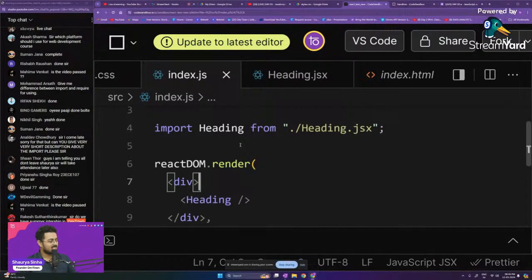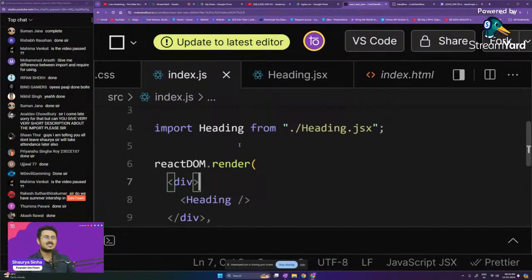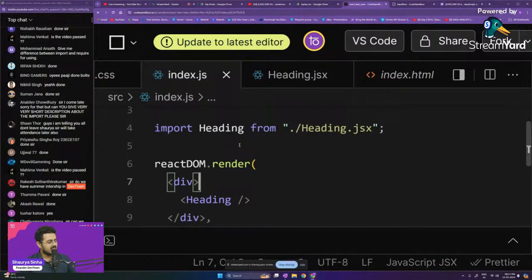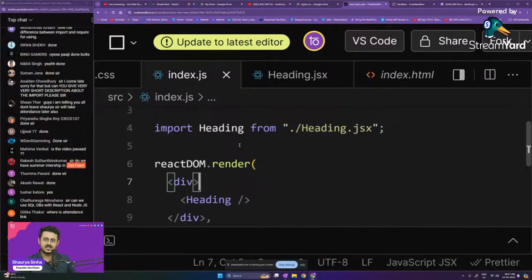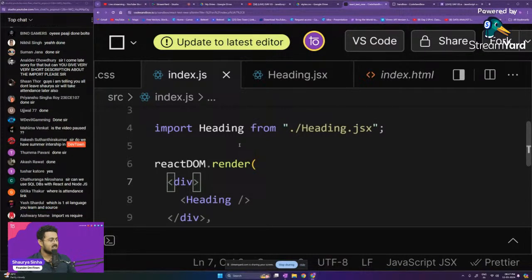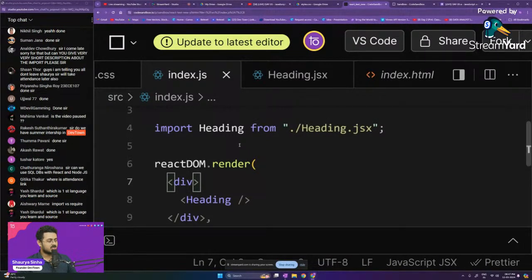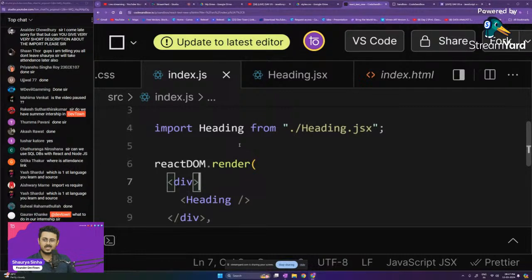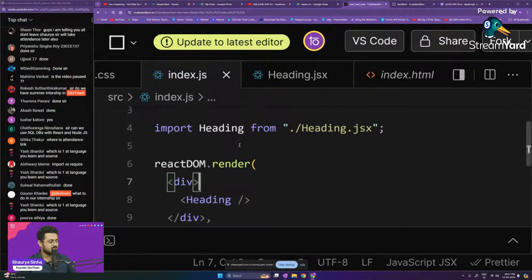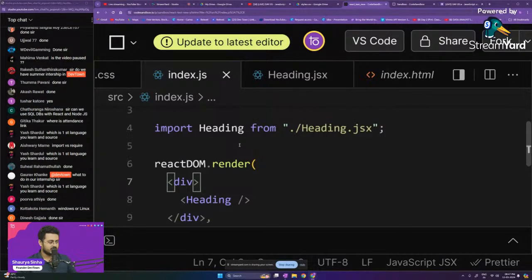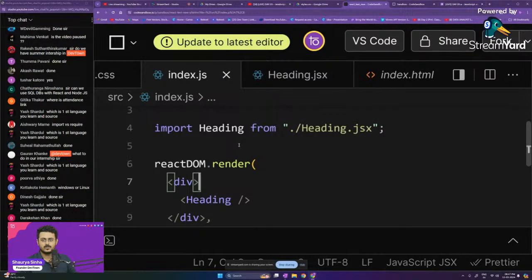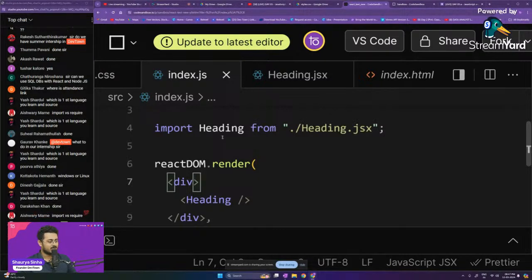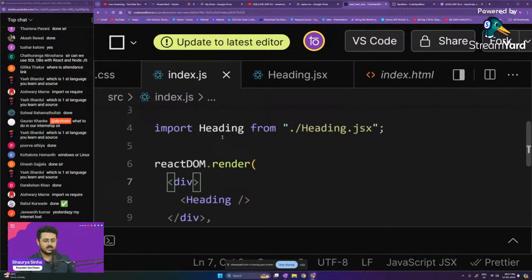So do we have summer internship in DevTown? Yes, we have. Sir, can we use SQL DBs with React and Node.js? Absolutely yes. It does not matter which DBs you are using. Which is the first language you should learn and source? YouTube is the source. Learn C++ or Java as your first language. That is the best. Windows or Linux? I'll definitely go with Linux itself. Depends upon your work. If you're a developer, then go with Linux. If you're not a developer, then anything is fine. You really don't care about it.